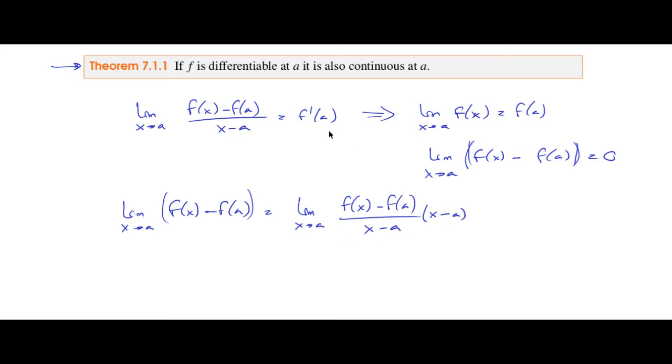Now this thing exists, it is the derivative, so we can say that this is the limit when x goes to a of x minus a, that multiplies the derivative. Now the derivative is finite, and this limit is 0, so 0 times something that's finite is going to be 0, which is what we wanted to prove. Okay?